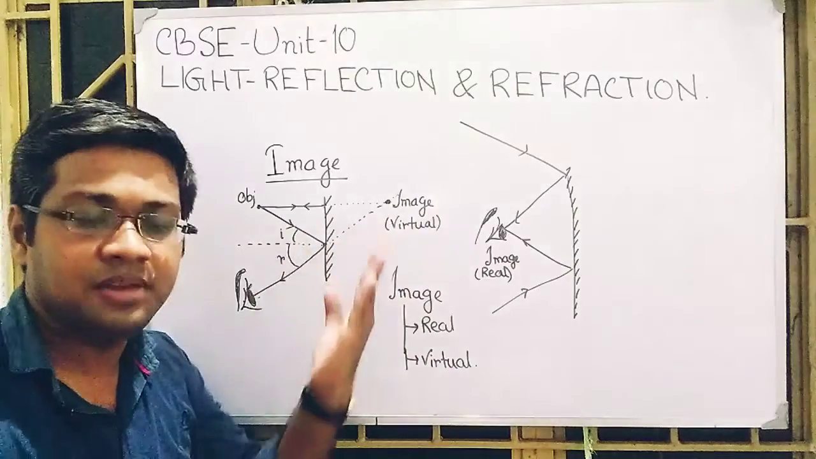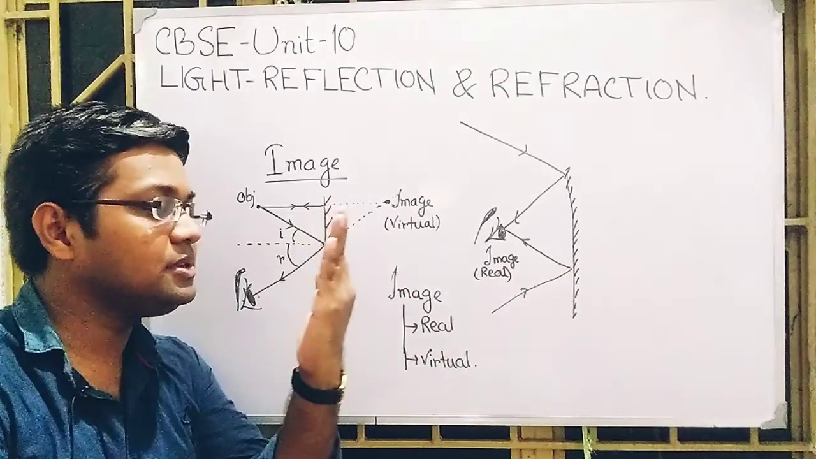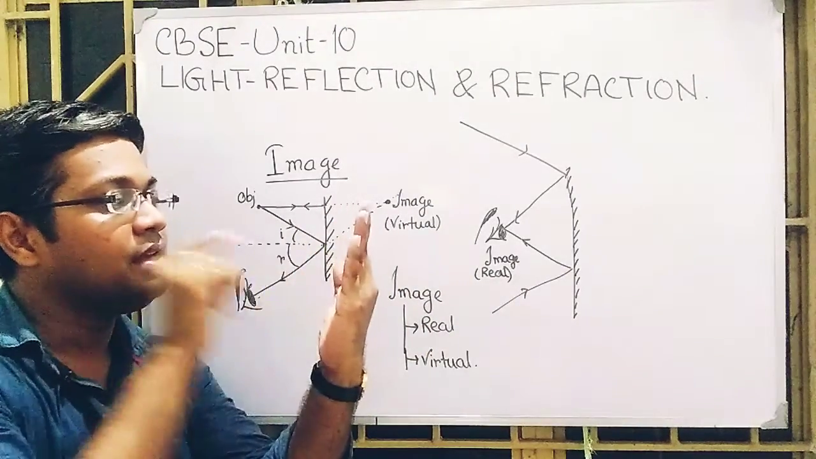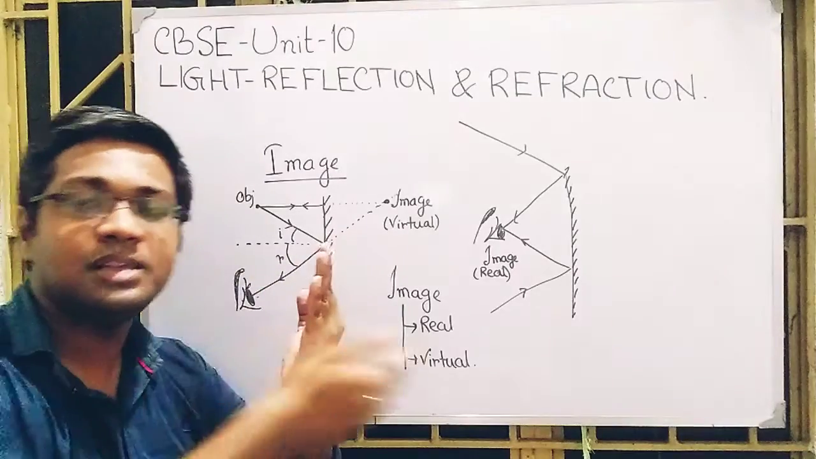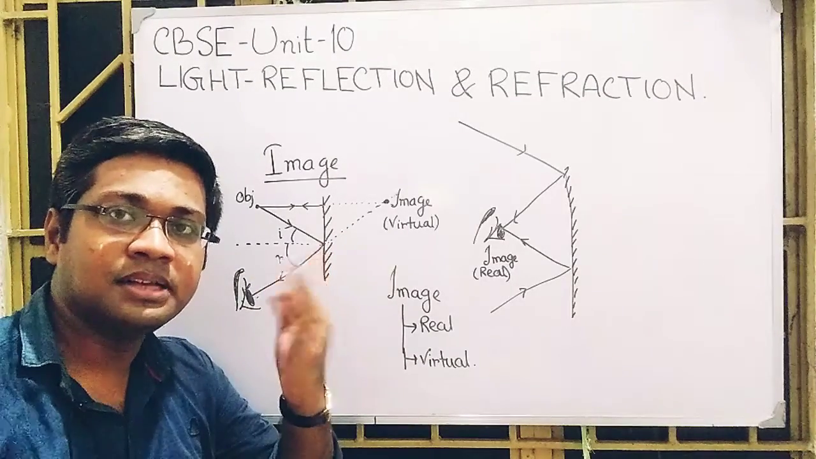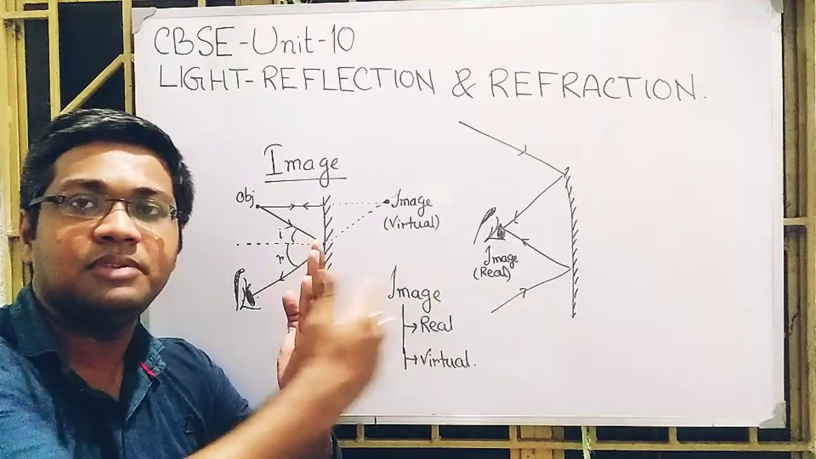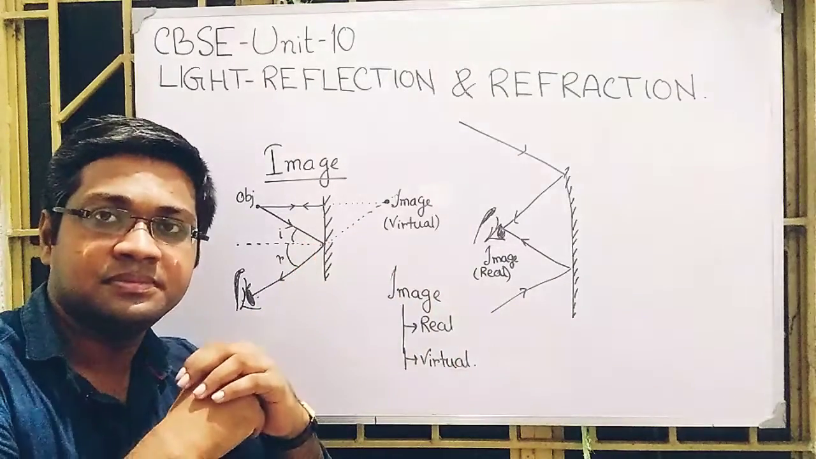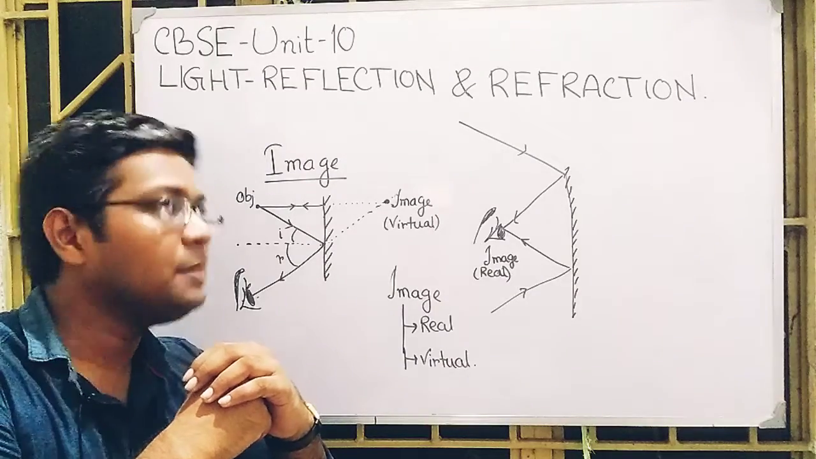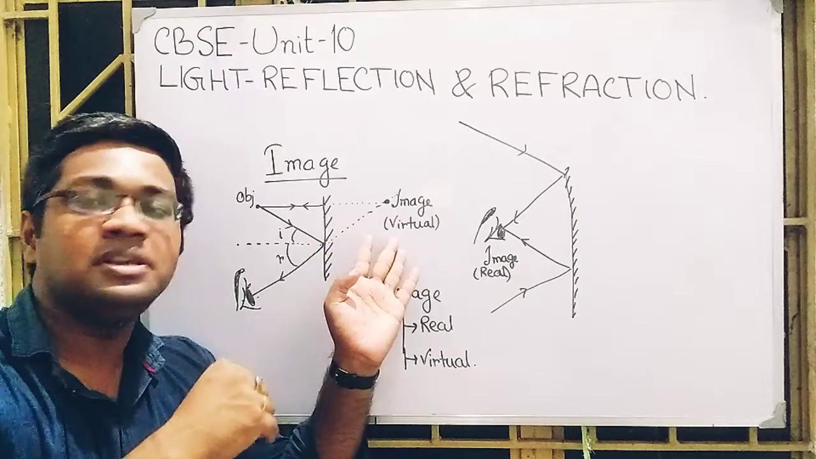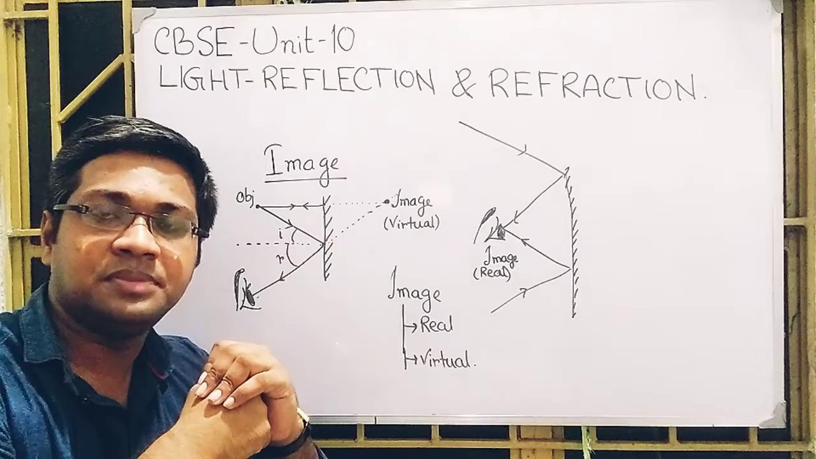Nothing is behind the mirror. You can see the mirror, but nothing is behind it. So you cannot place the screen behind the mirror, and you cannot get any light ray there. So the virtual image cannot be taken on the screen.